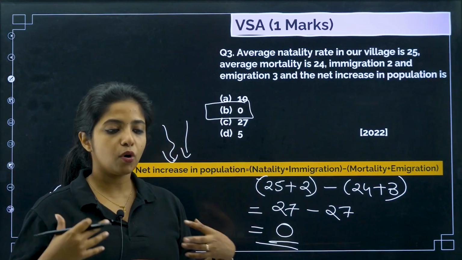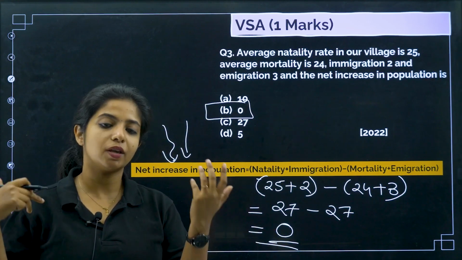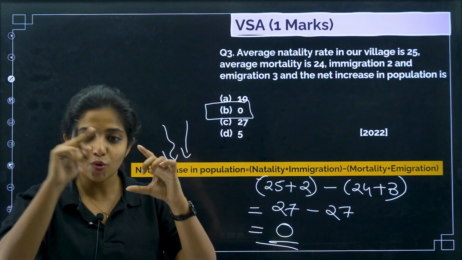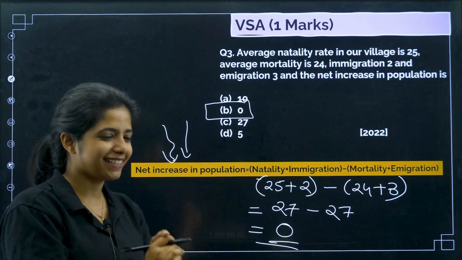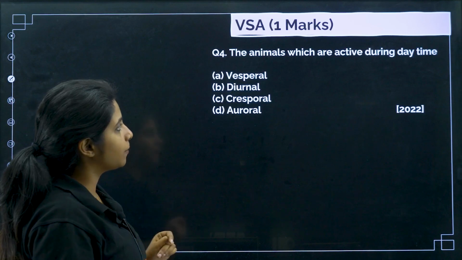So how many people are getting born, or what all people are getting moved in? And the same amount of people are dying also, and they are moving out also. So the net increase in the population growth is what? 0. Cool? Next, the animals which are active during daytime, what do you call them?